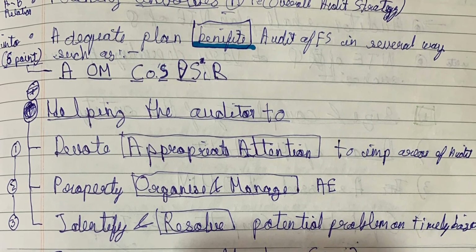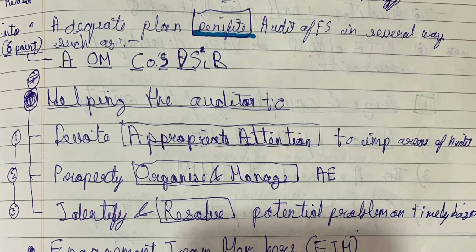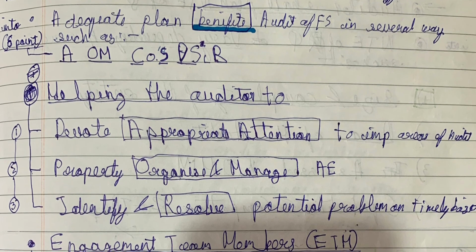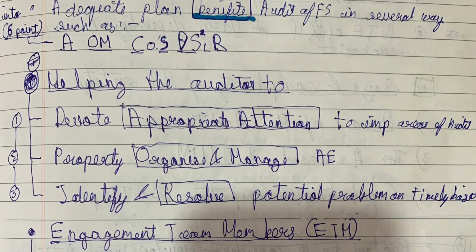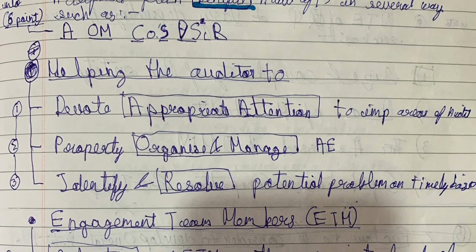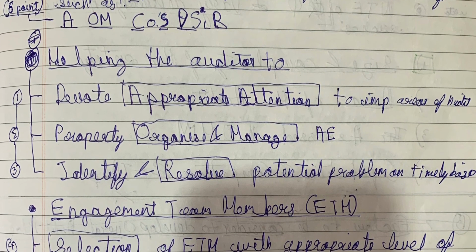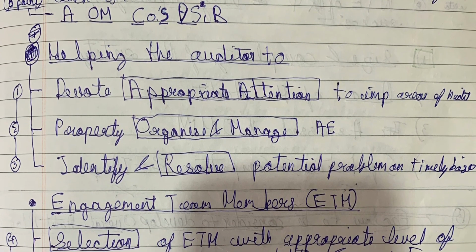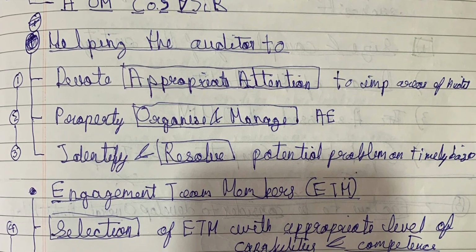Related to the engagement team members: selection of engagement team members with appropriate level of competency and capability; direction and supervision of engagement team members and review of their work; coordination of work done by engagement team members and audit experts. It increases the efficiency of audit work and helps to perform the audit in an effective way.